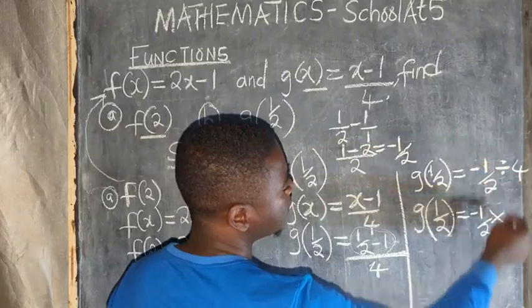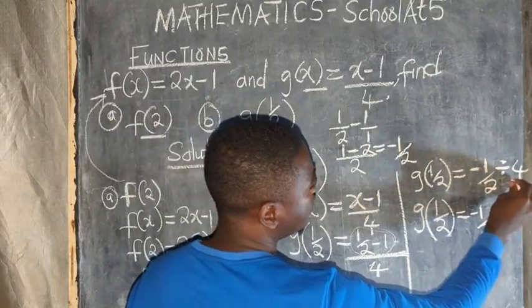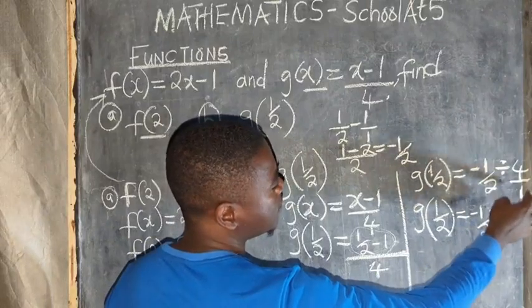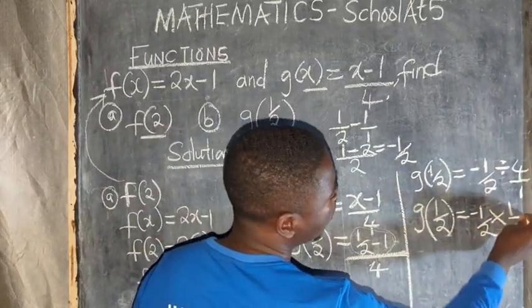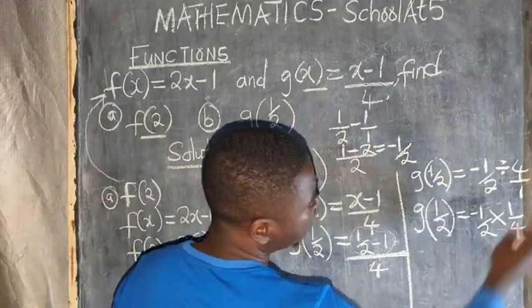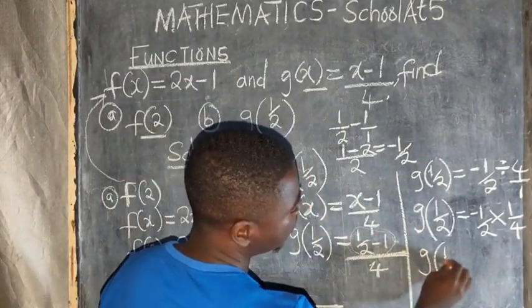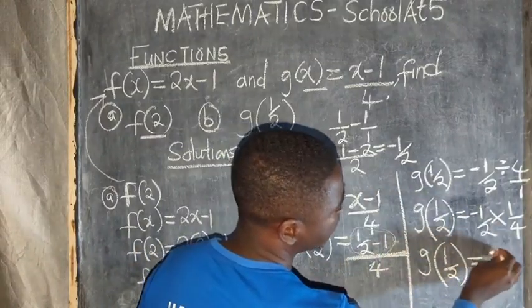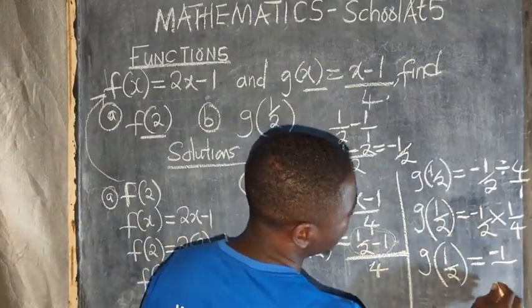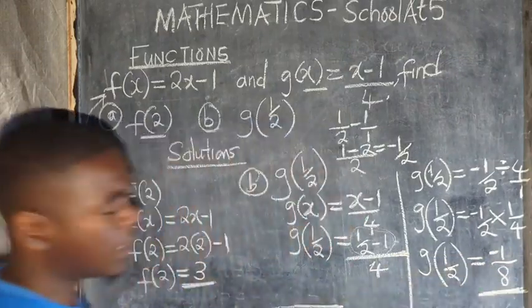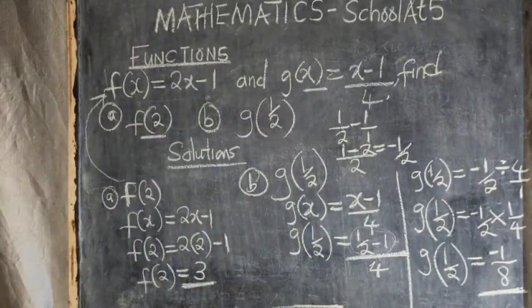The moment division changes to times, the 4 is the same as 4 over 1. These two are going to reciprocate, meaning the 1 will go on top, the 4 comes down like that. So we now multiply, where we say G of half is equal to negative 1 times 1 is negative 1 over 4 times 2, which is 8. This is the answer that we get. That is how we are supposed to answer that part.